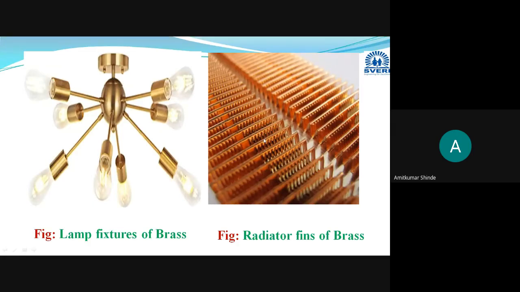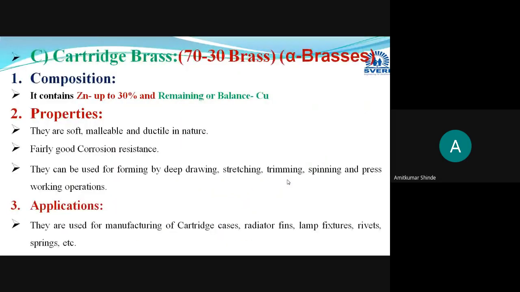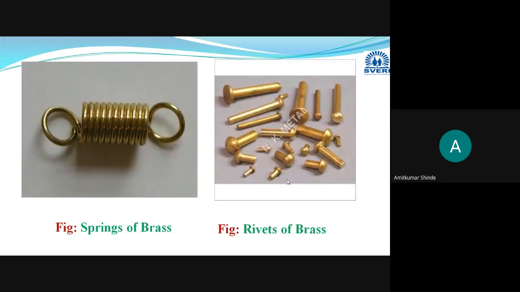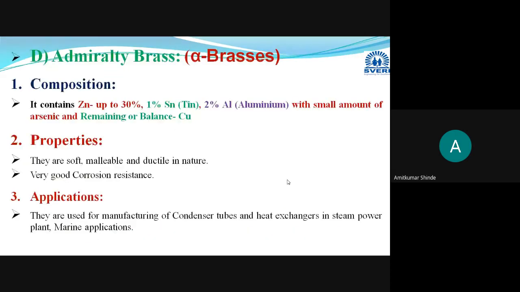Then different types of radiator fins, which we use in different automobile applications, are also manufactured with the help of this cartridge brass. So these are some specific applications: cartridge cases, radiator fins, lamp fixtures, rivets, and springs, all manufactured with 70-30, the cartridge brass. And after this, the fourth type of alpha brass is admiralty brass.